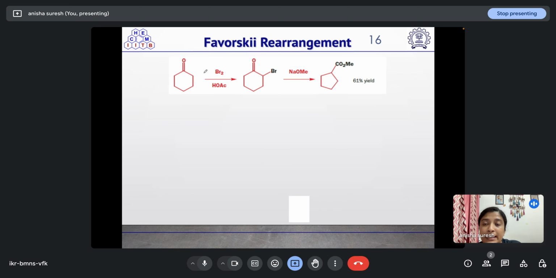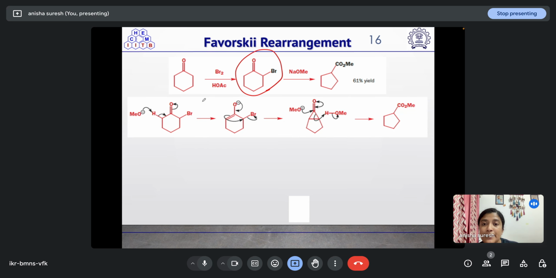So we can see we have a cyclohexanone. When it is treated with Br2 and acetic acid, it will result in the formation of the alpha bromo compound. Now we have the alpha haloketone, which is the starting material for the Favorskii rearrangement. In the presence of a nucleophile or base like NaOMe, it will result in the formation of this ester. So we will see the mechanism.